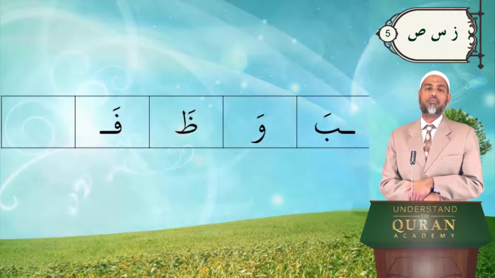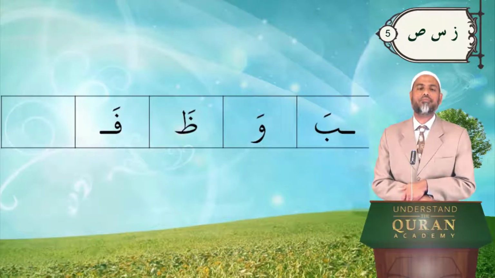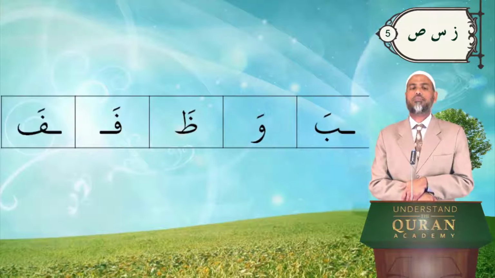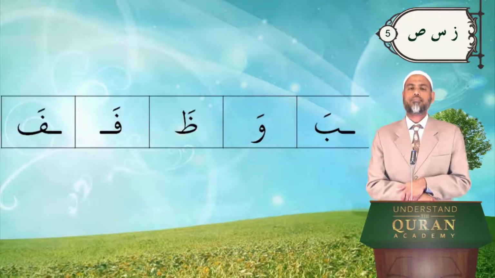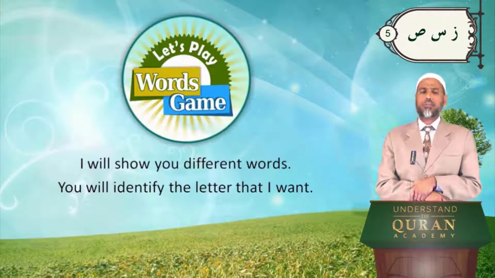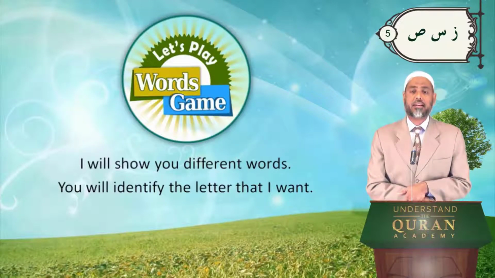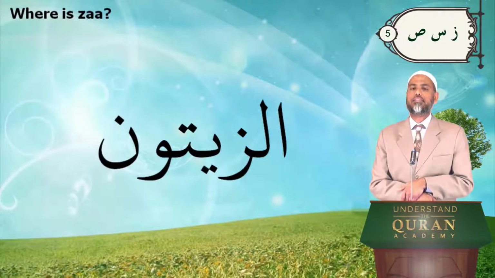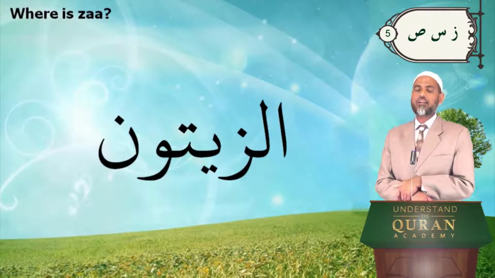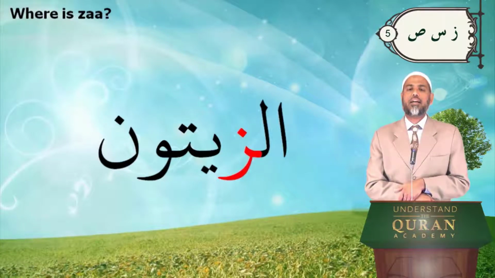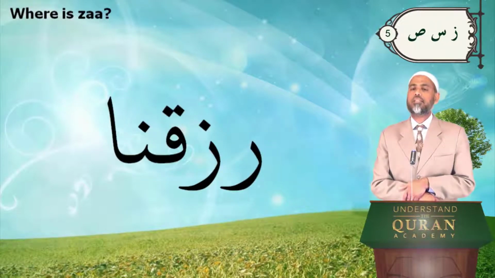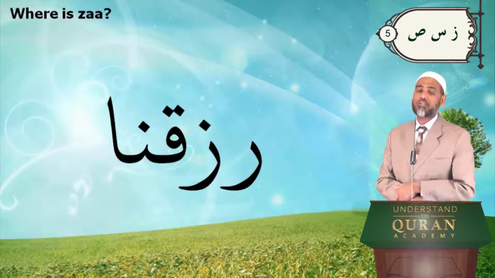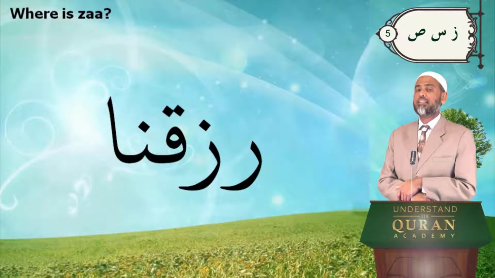Fa, folded finger with a flower on the top, or the head of the phone receiver, fa. Same thing with a connector. Let's play a game. I will show you different words, and you will identify the letter that I want. Where is the letter Z? The third one, mashallah. In this one, where is the letter Z? It cannot be the first one, it has no dot. Dot means stronger airflow, and we have strong airflow in Z. Z is the second one.